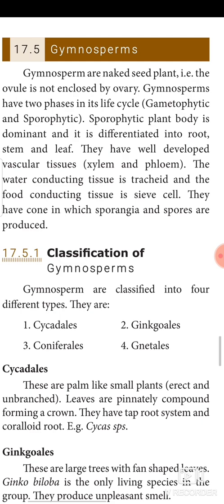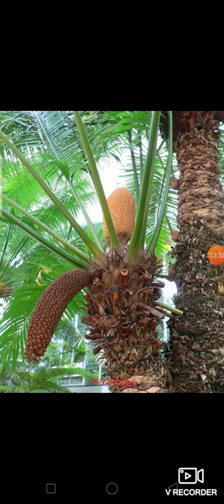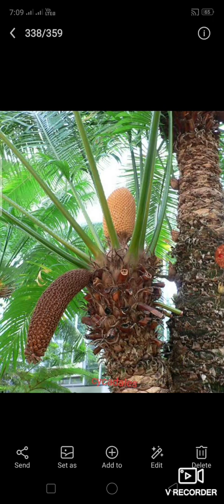Let's see gymnosperms and their classification. Let's see in the picture. This is Cycadales. What is this Cycadales? These are palm-like small plants, they look like a palm tree. Erect and unbranched. Leaves are pinnately compound forming a crown. They have a tap root system and coralloid roots. Example, Cycas species. See, this is the example picture.